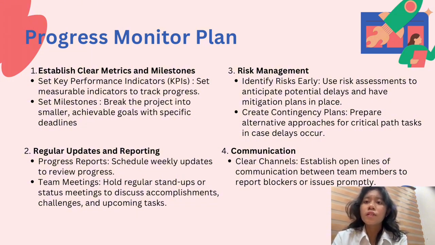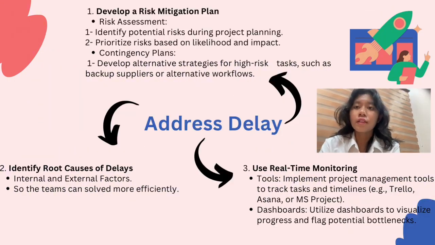The third one will be risk management, where we identify risks early, any early risk that could possibly delay the project, or we create a contingency plan when the project is having a delay. Lastly will be communication, where we have a clear channel so that any miscommunication between the team can be avoided.